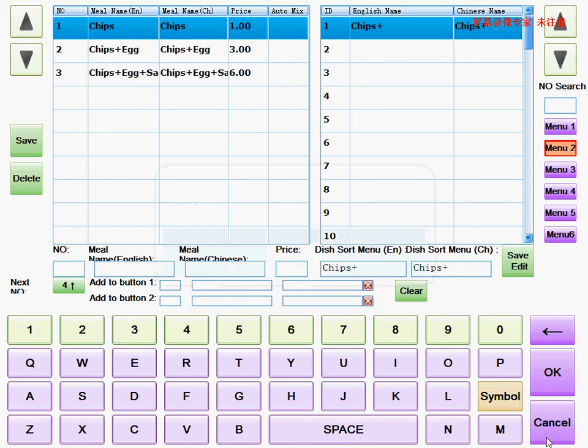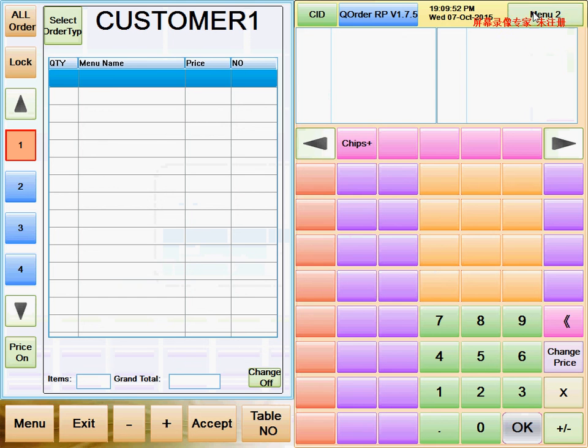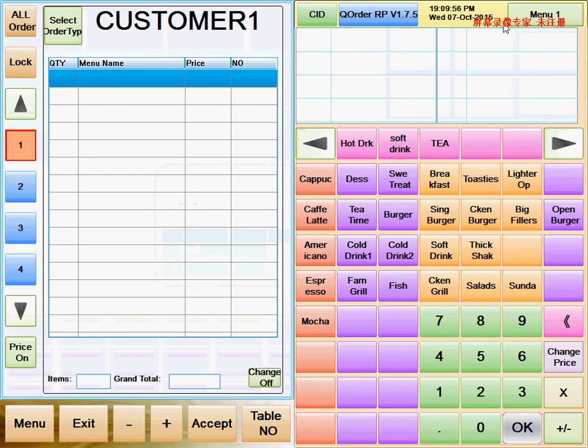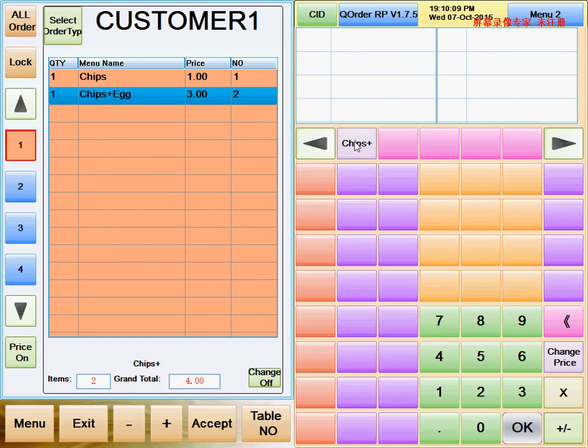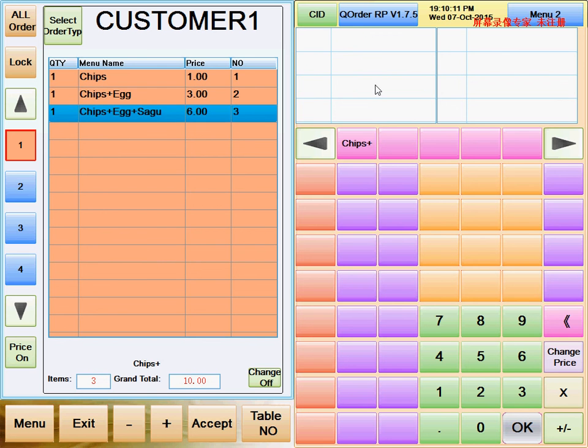Let's go out, have a look. Cancel and cancel. We go to menu number 2. Here's number 1. Here's menu number 2. Chips. We just added. Number 1, chips. Number 2, chips and egg. Number 3, chips, egg and sausage.